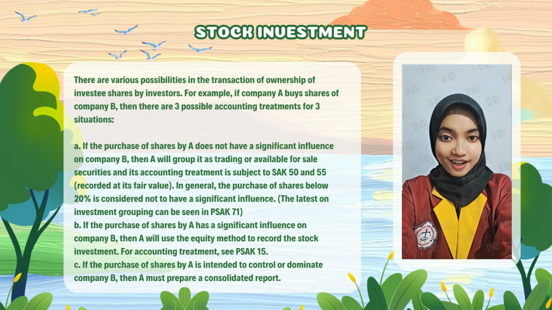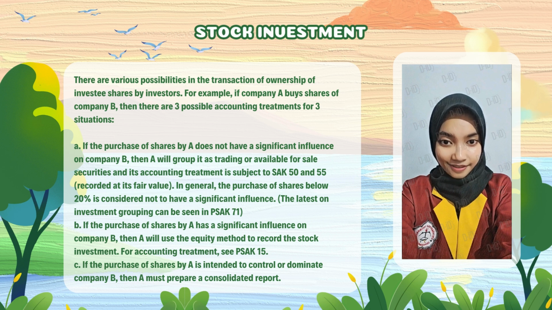A. If the purchase of shares by A does not have a significant influence on Company B, then A will group it as trading or available for sale securities, and its accounting treatment is subject to SAK 50 and 55, recorded at its fair value. In general, the purchase of shares below 20% is considered not to have a significant influence. The latest on investment grouping can be seen in PSAK 71.